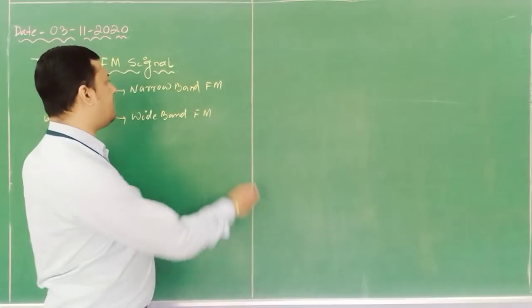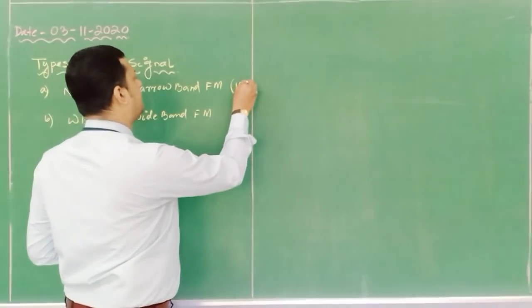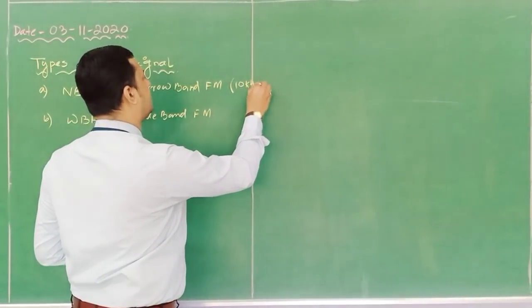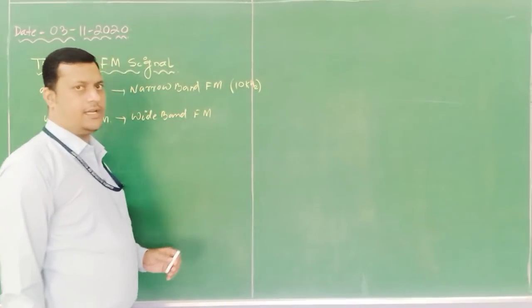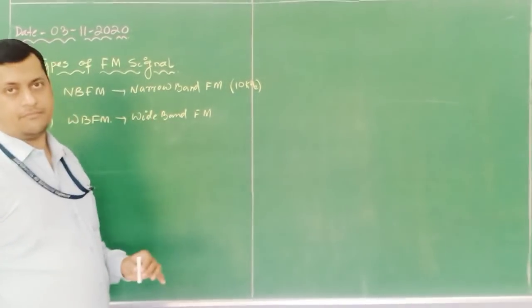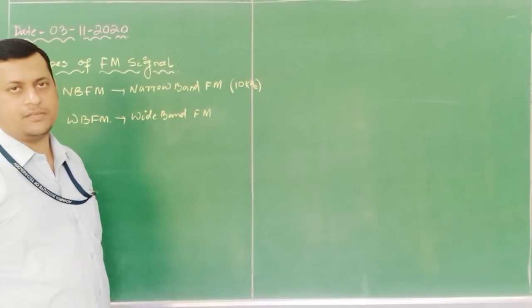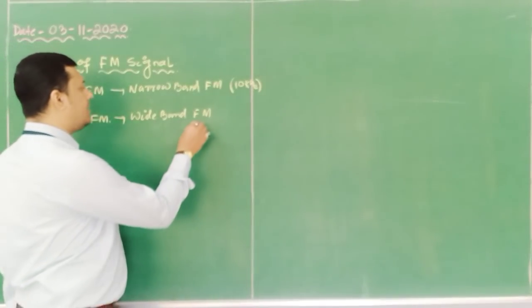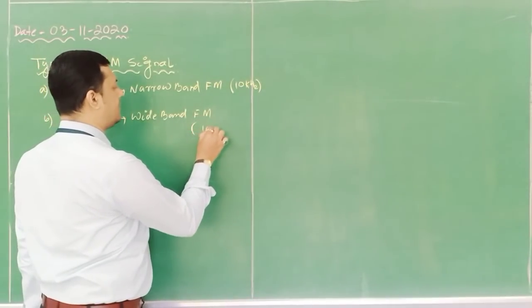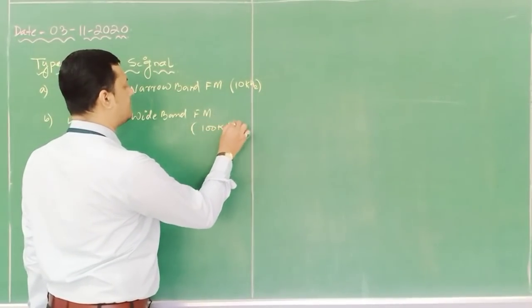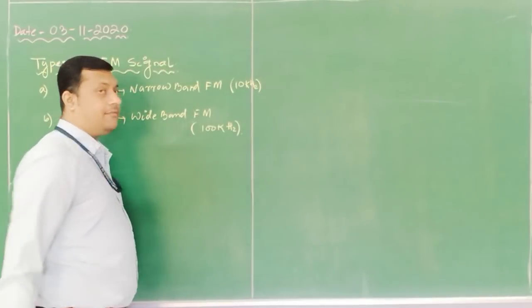For example, if the bandwidth of an FM signal is 10 kilohertz, for NBFM it has only a narrow band, only a small band is available. But if the wide band has 100 kilohertz, that means the bandwidth is increased.